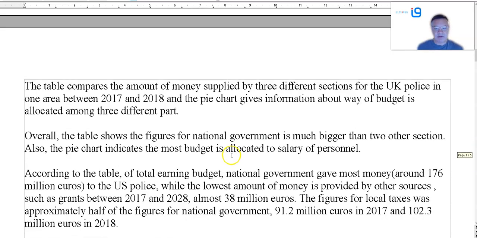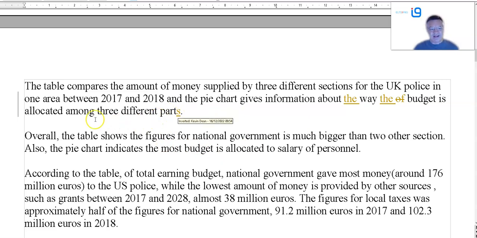Okay, the table provided 3 different sections for UK police in one area about the way the budget is allocated among 3 different parts. Well, kind of. You don't really need that though. Just say it shows this. It's in the UK. It's in these years. It shows expenditure and income. That's it.